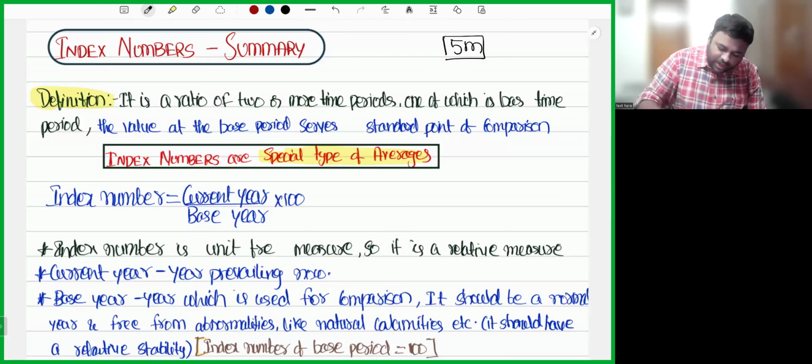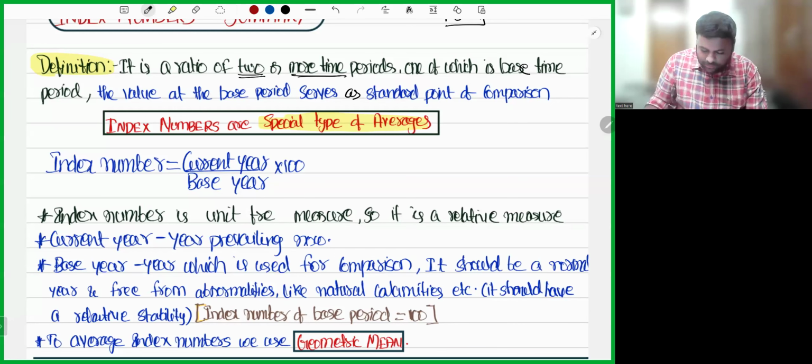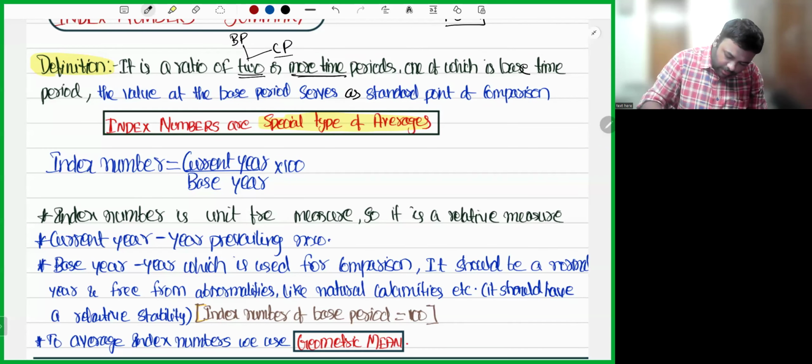Now, the definition. It is a ratio of 2 or more time periods, one of which is the base time period, and the value of the base period serves as the standard point of comparison. He is telling a ratio of 2 or more time periods. What are those? One is the base period and one is the current period.